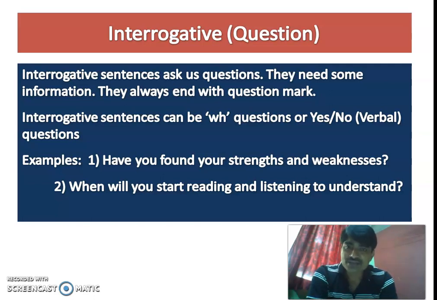WH questions demand that you explain something in order to provide information. We ask WH questions, and yes/no questions or verbal questions we ask to seek the answer in yes or no form. And they are called verbal questions because they start with a verb. Verb means auxiliary verb I am talking about. It may be to be, it may be to have, or it may be to do.